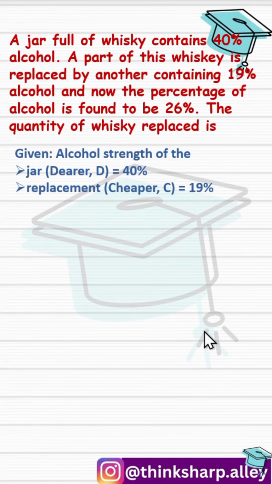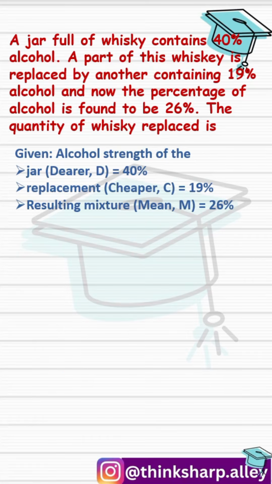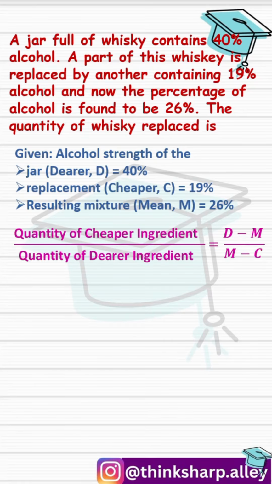Now after the replacement, the total volume remains the same, but now the new mixture has a final alcohol strength of 26%, which is our mean value. Our goal is to find exactly how much was replaced, so we will use the alligation rule formula we have. Let's substitute all the values. So 40 minus 26, which is 14, and 26 minus 19, that is 7. Upon cancellation, we'll get 2 by 1.